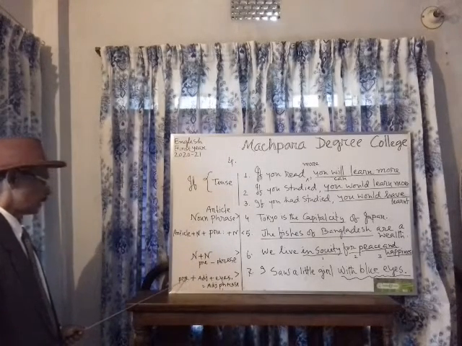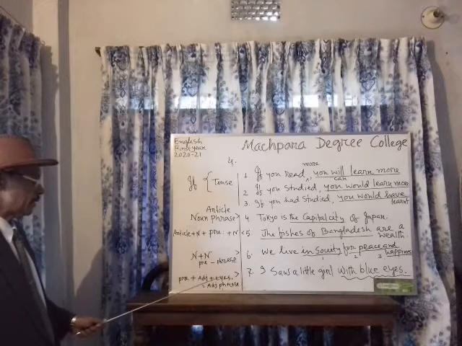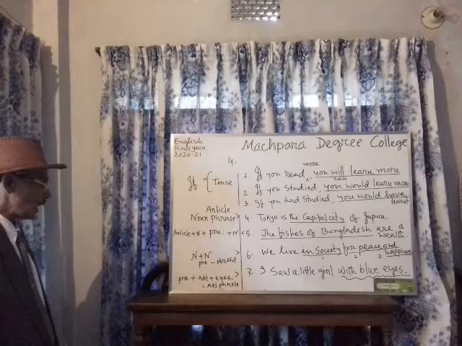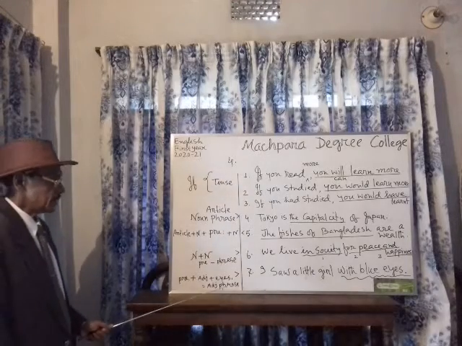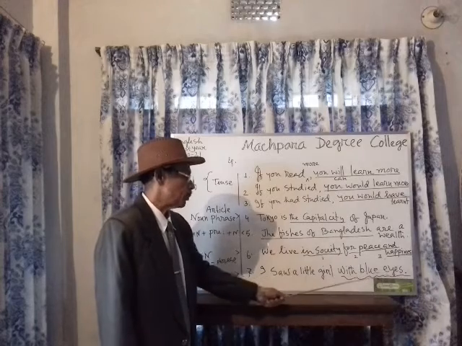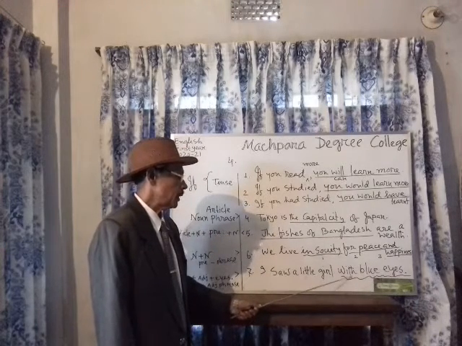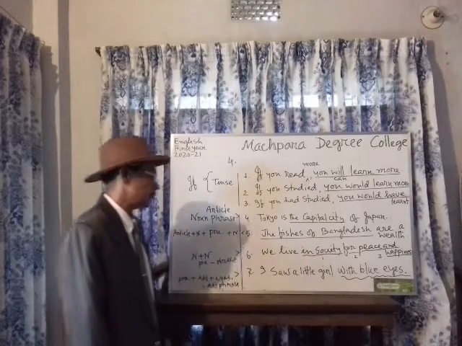Firstly, you see, I saw a little girl, then an adjective phrase, with blue eyes. In this sentence, with blue eyes is an adjective phrase: with, a preposition, plus an adjective.